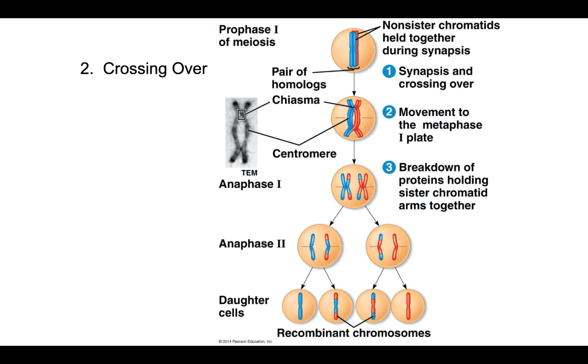The next form of genetic diversity is one we alluded to much earlier in this talk, which is that when homologous chromosomes pair during prophase 1, when synapsis occurs, you get crossing over at the sites of chiasmata, you get recombination occurring, and now little pieces of a chromosome that used to be on the red chromosome are now on the blue chromosome, and vice versa. So that means that each one of these chromosomes is going to be genetically unique because of this crossing over.